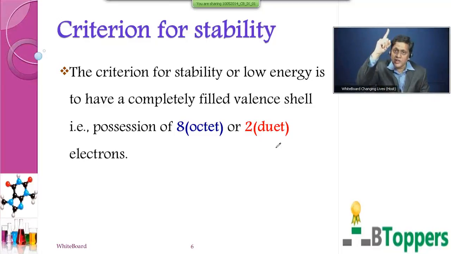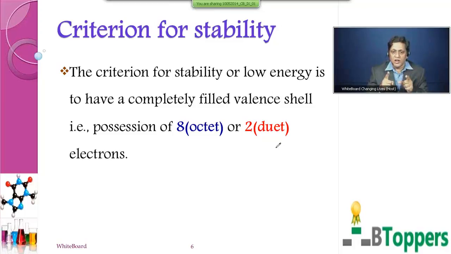It is for elements with lower atomic number, for example, hydrogen, lithium, beryllium. These elements try to acquire the nearest noble gas configuration of helium, which has 2 electrons in the outermost shell.